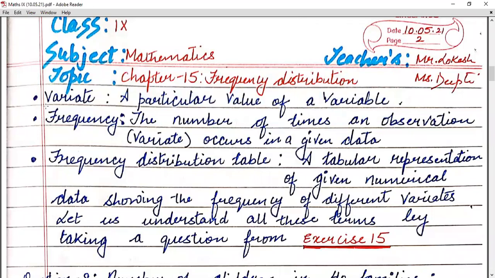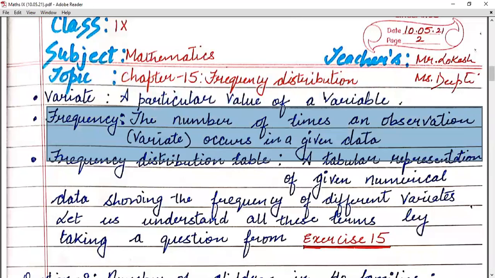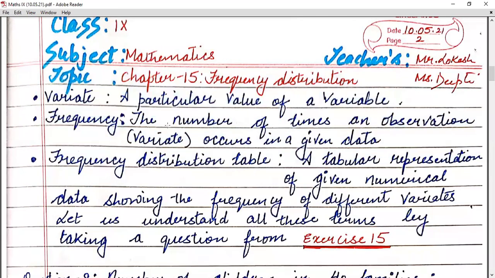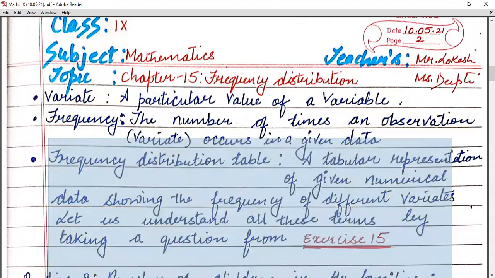Now frequency: the number of times an observation occurs in a given data. Suppose the height of a child is 140 centimeters and it is repeating 5 times. So 5 is the frequency of that observation. Now the frequency distribution table.